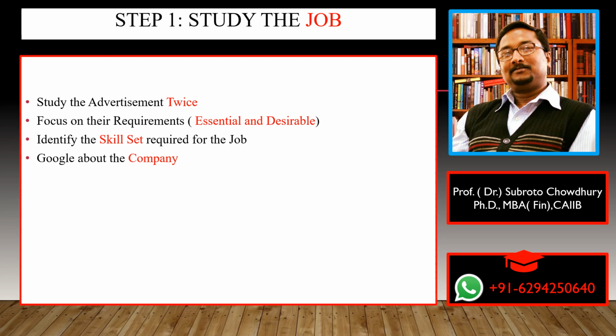One is essential and the other one is desirable. And after that, you need to identify the skill set which is required for the job. It is basically given in the job description. You need to identify the technical skill set, the domain knowledge that they are requiring, and other specifications according to the job.